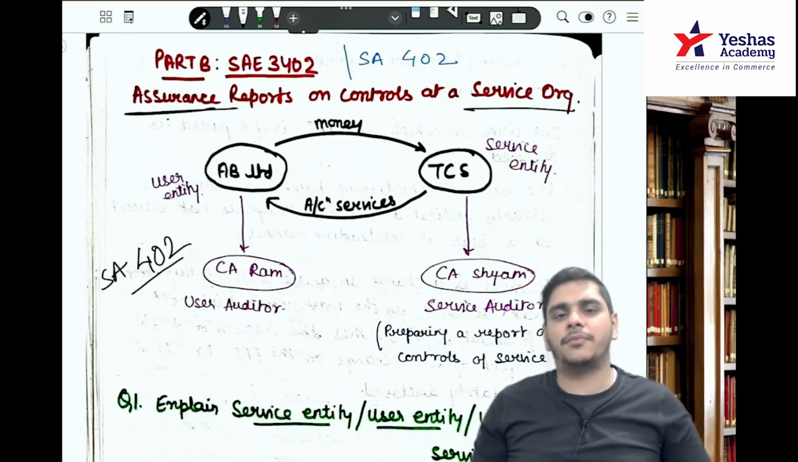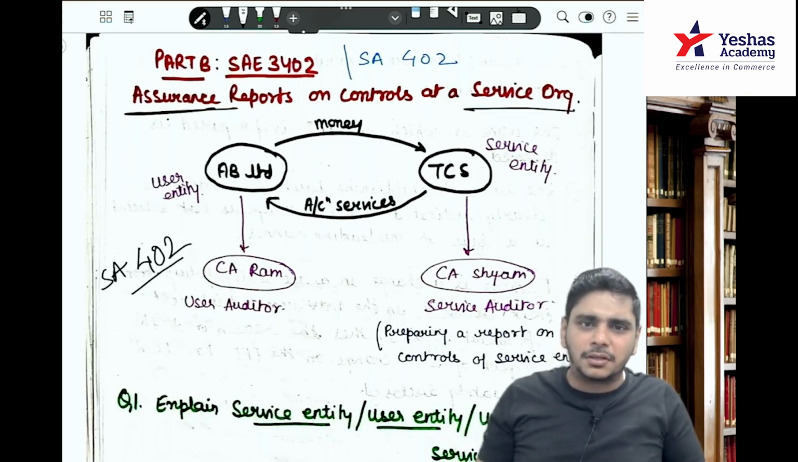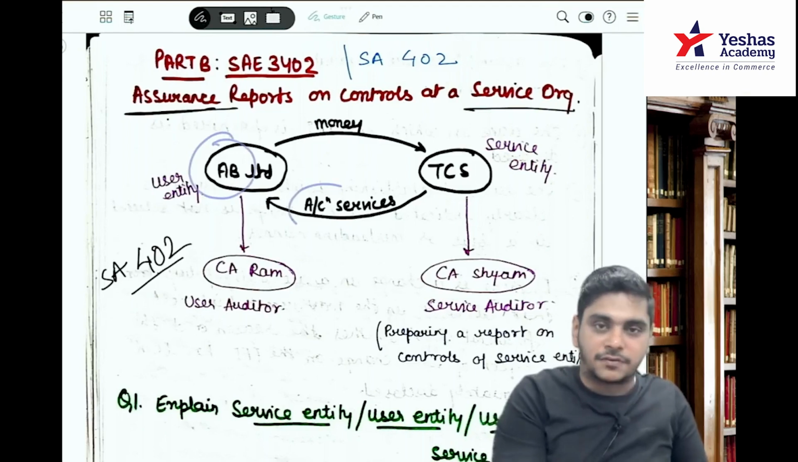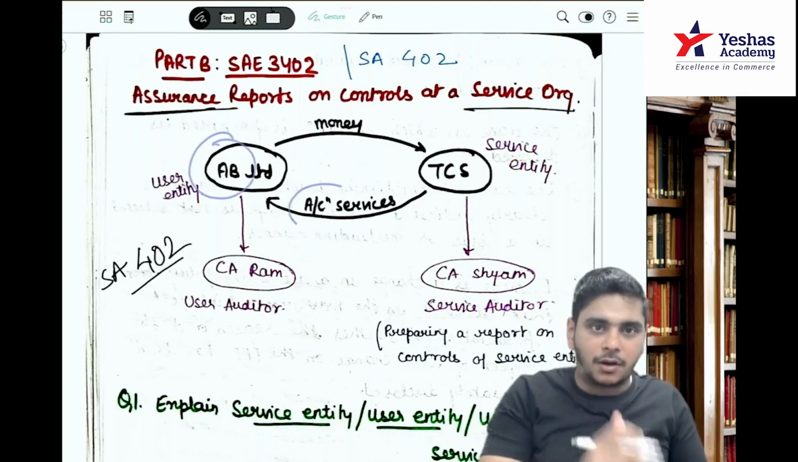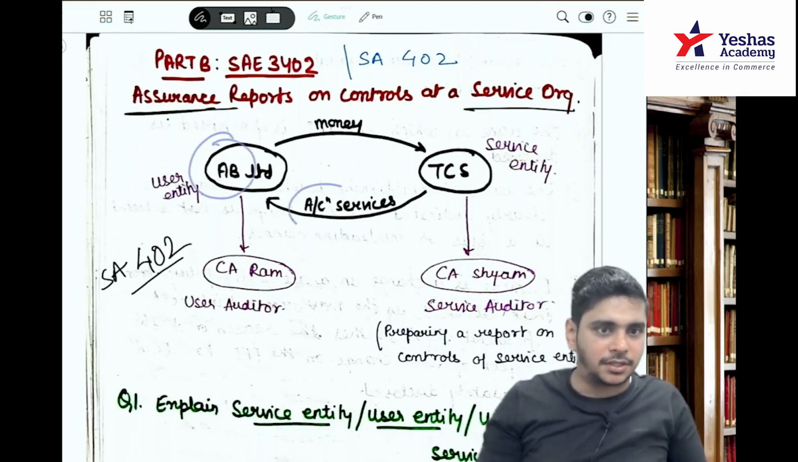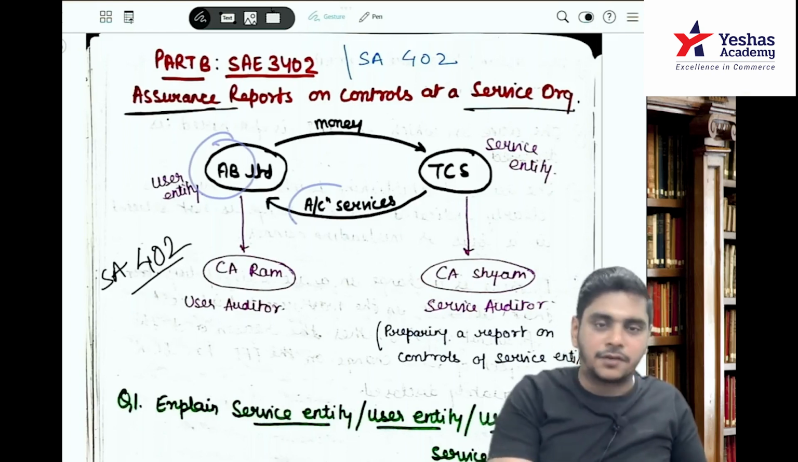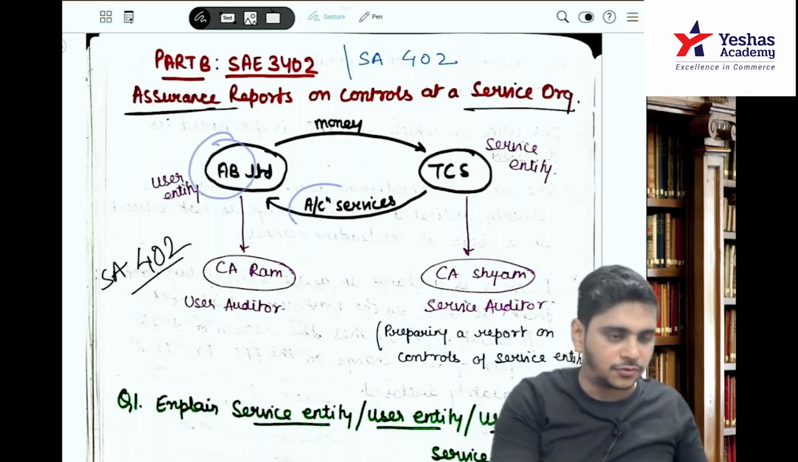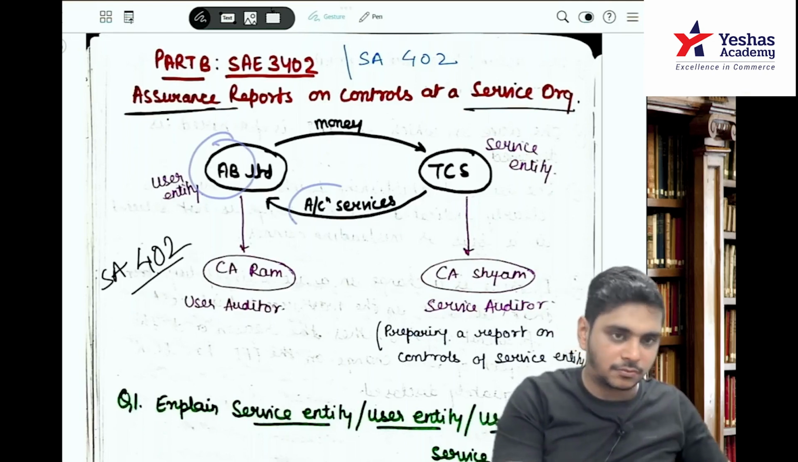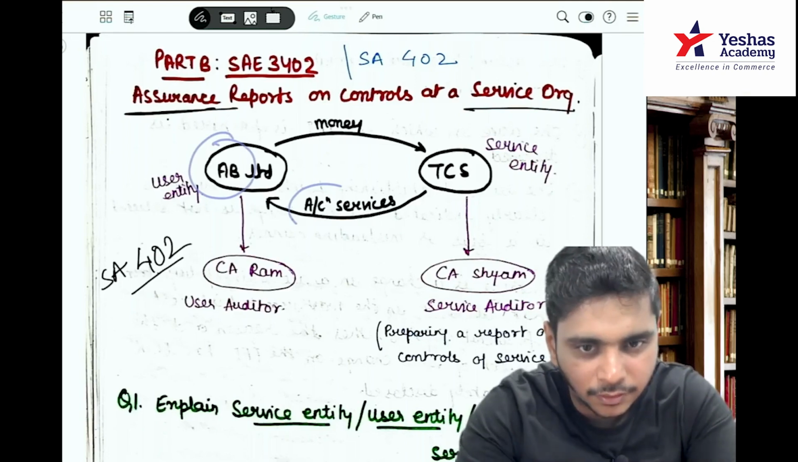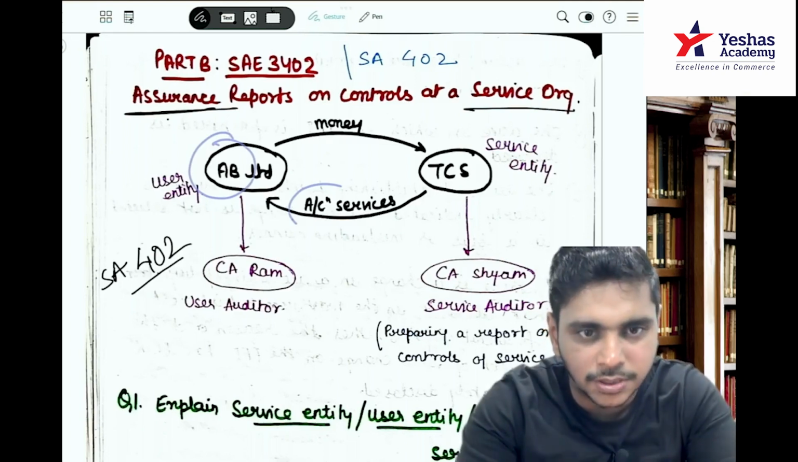Six months is internal audit. Here we are not talking about internal audit. So when a user entity has outsourced their services to a service entity, you follow SA 402. Shraddha, your answer is also wrong there. That is using the work of another auditor.